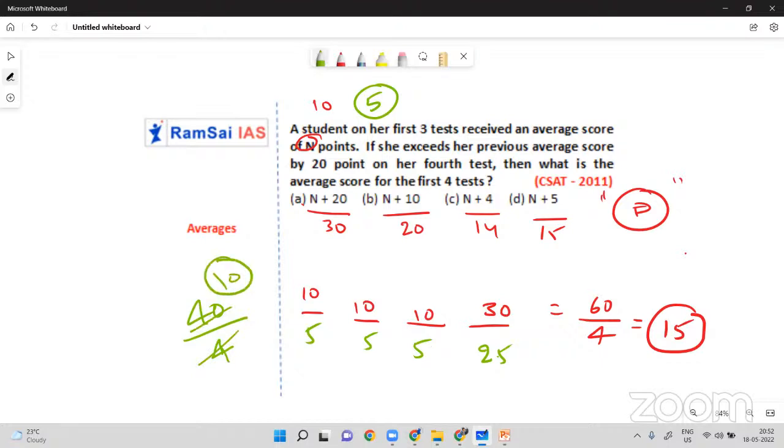So you will get 10. Again in option D only, na? So whatever number you consider for n, you will get the same answer. Hope it's very clear for you. So the next one.